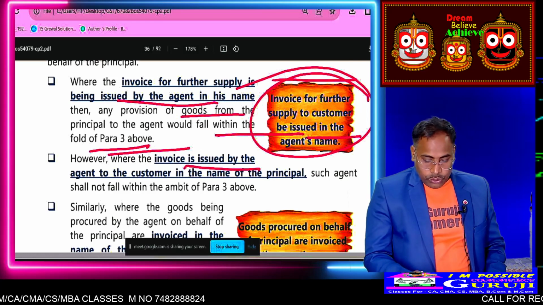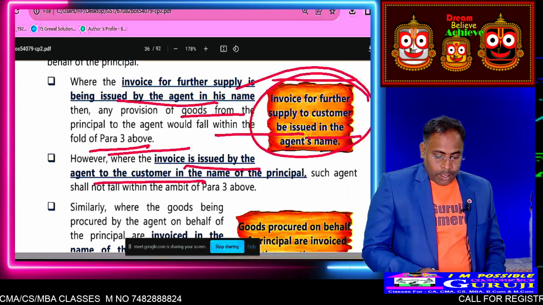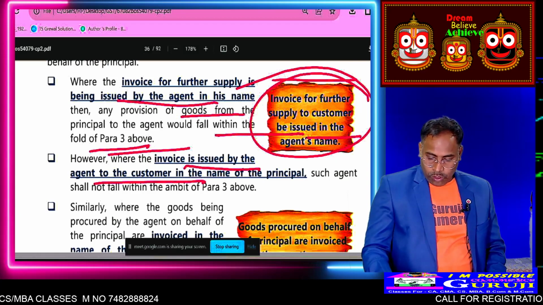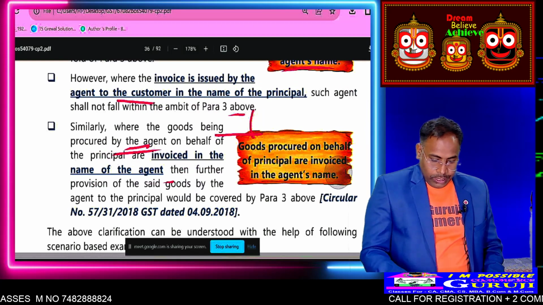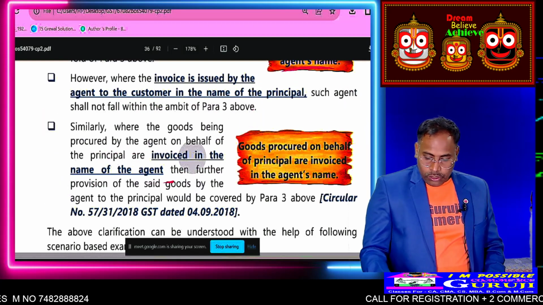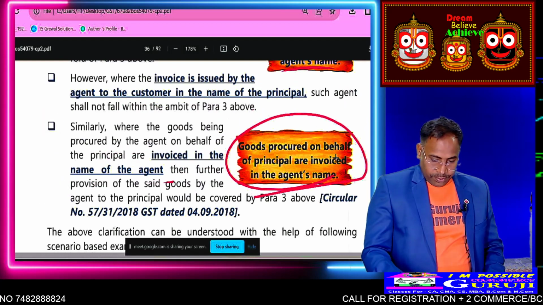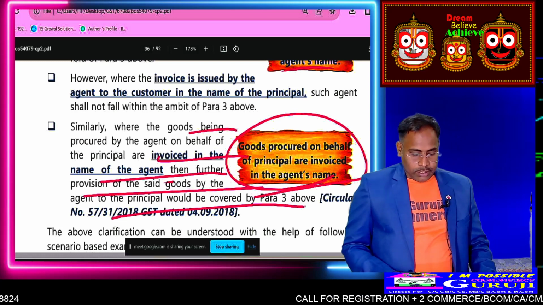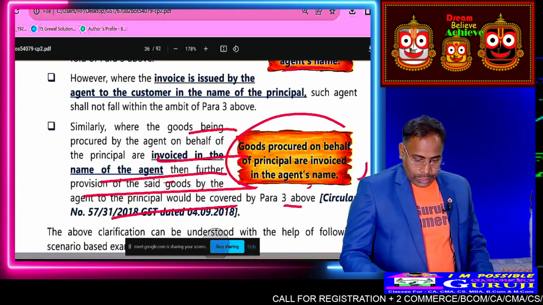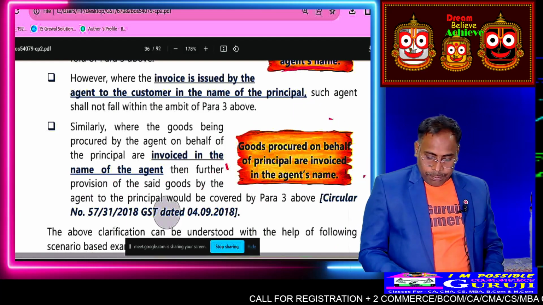How? If the invoice is issued by the agent in the principal's name, then there is no GST. Okay, circular number this. Good example, we will see the example.